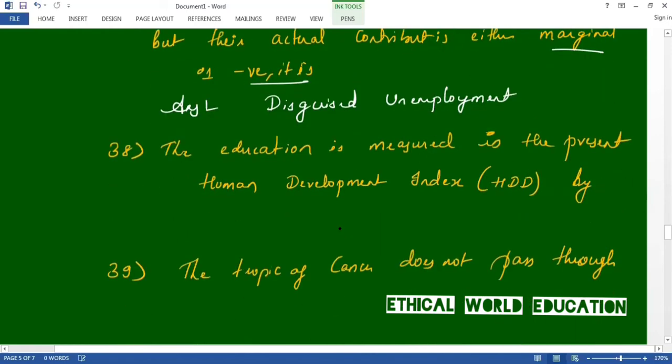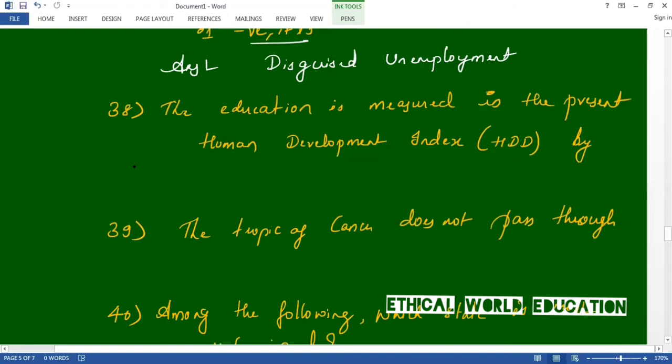Education is measured in the present human development index by the mean. Mean means average.